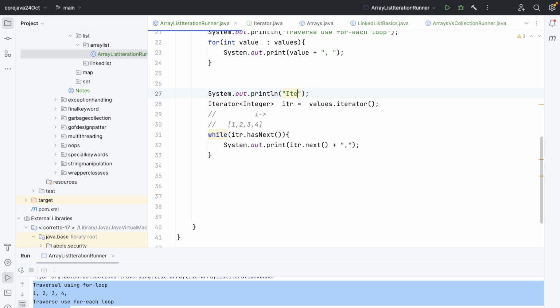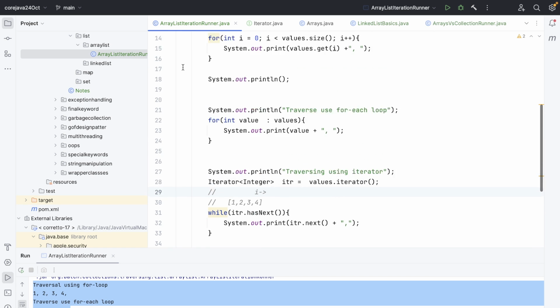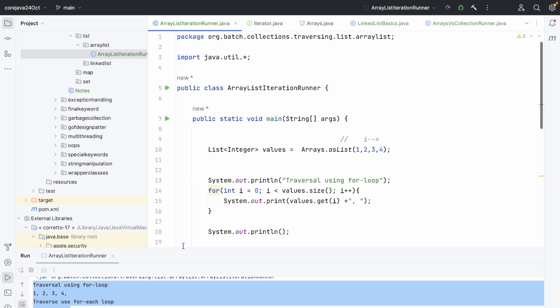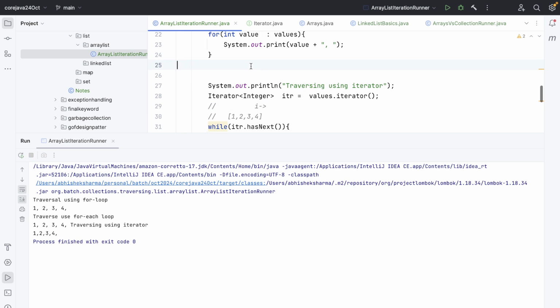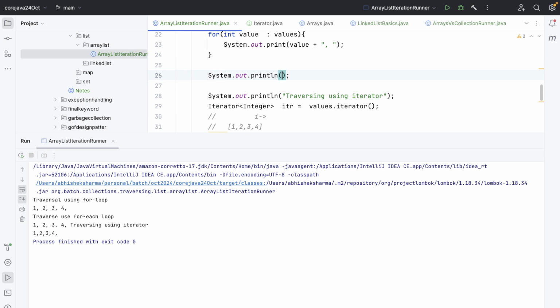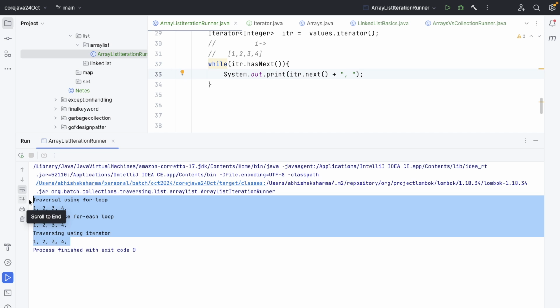So, traversing using iterator. Now if I run this code again, I need to add one sysout more at the top. Let's run this again. See, this was using the normal for loop, this was using the for each loop, and this was using the iterator. Let me add space as well. Now if I run this, we will see the exact same output.